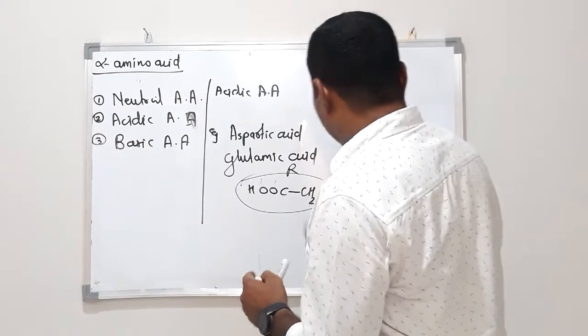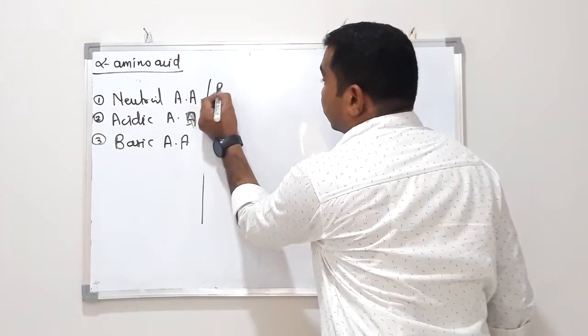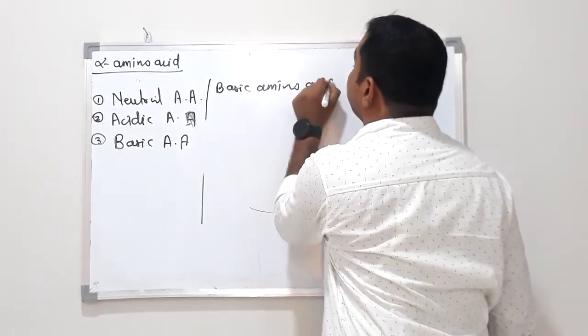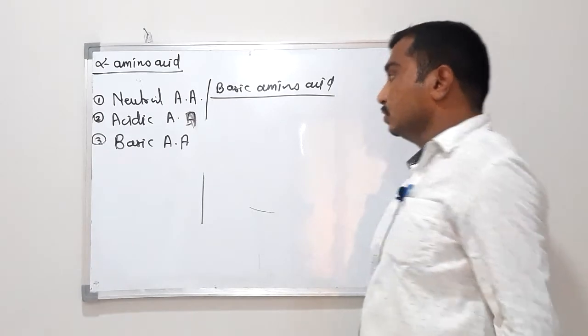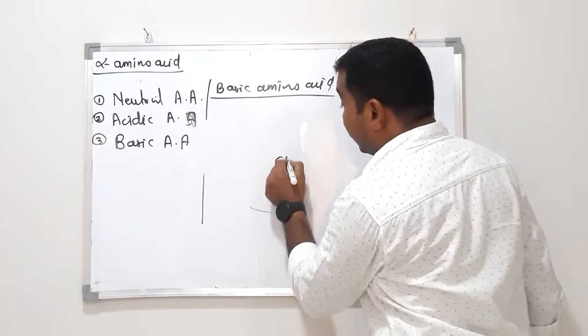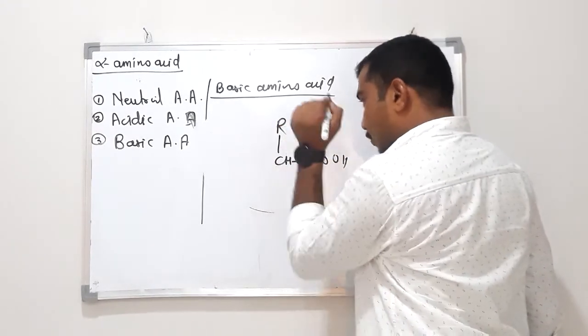And see, basic amino acid. As per this definition, this is the general structure, this is the R group.